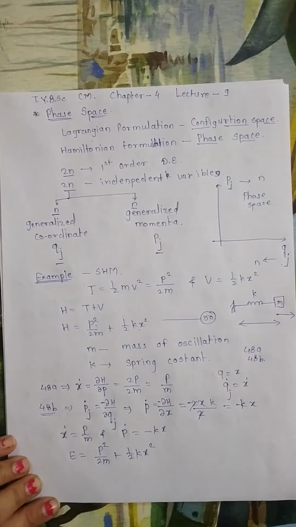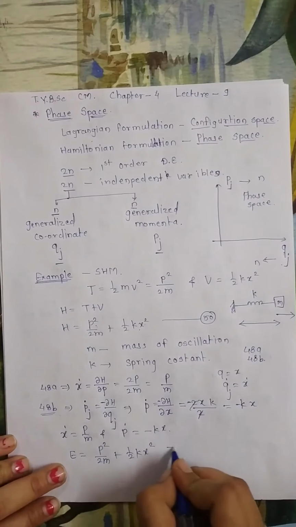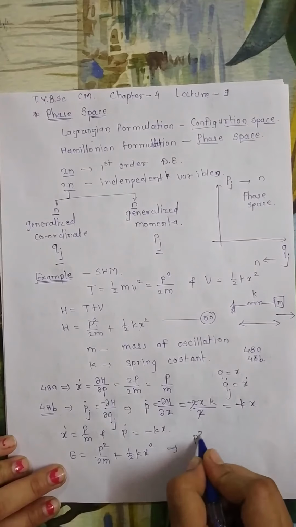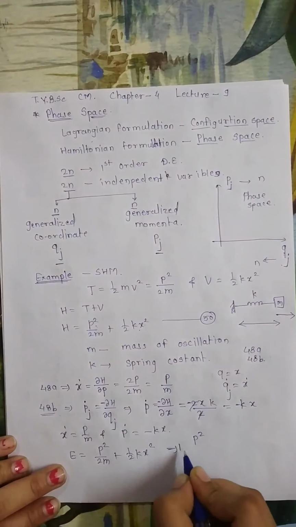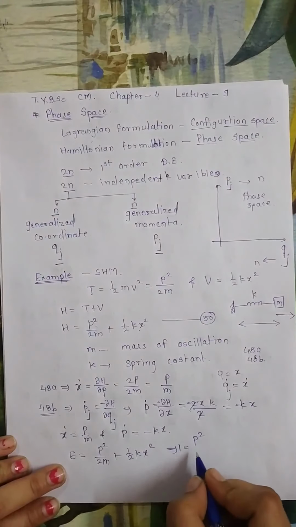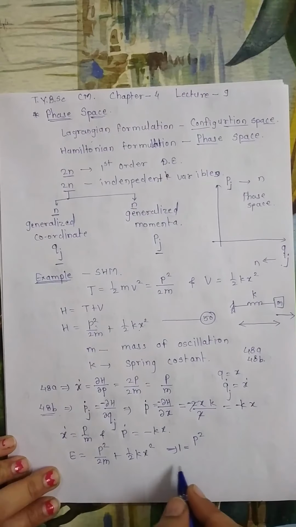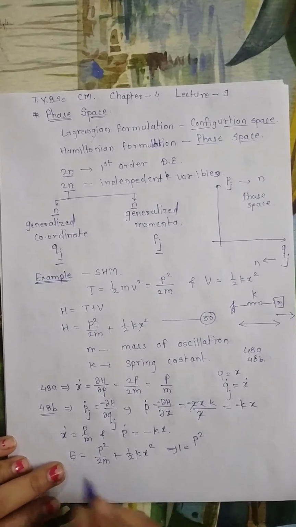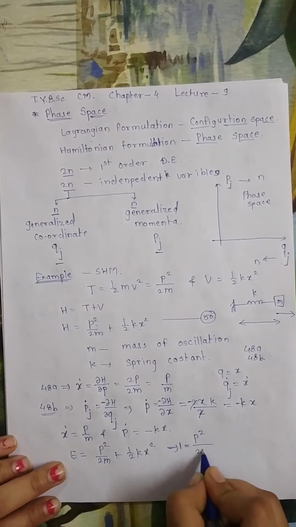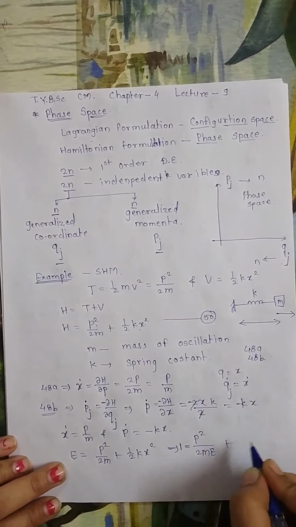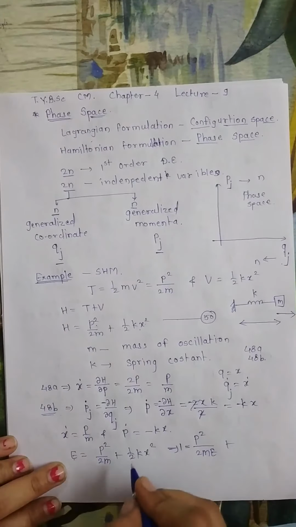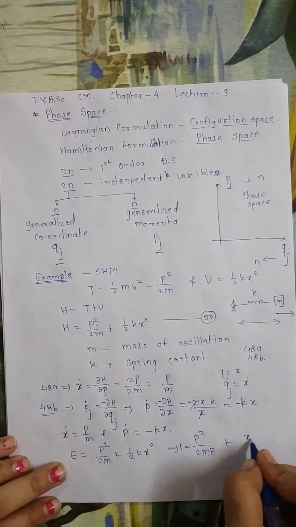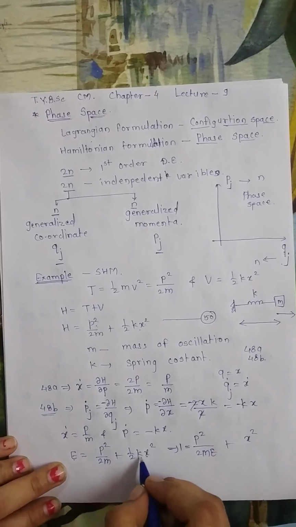So now here what we will do, we will take this E on the RHS, or we divide throughout by E. So E divided by E, 1, equals p square upon twice mE, plus here I will just take x square on the numerator and I will take this k on the denominator.